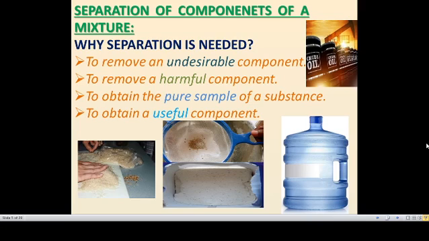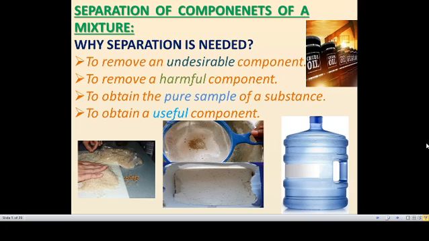If we are eating it, that will cause some health issues. So we separate to remove a harmful component, as well as to obtain a pure sample. I hope we are all drinking purified water, RO water, and in some students' homes there will be a purifying machine, an aqua purifying machine. Filter systems will be there. So to obtain pure water, we are using that filtering machine, right?